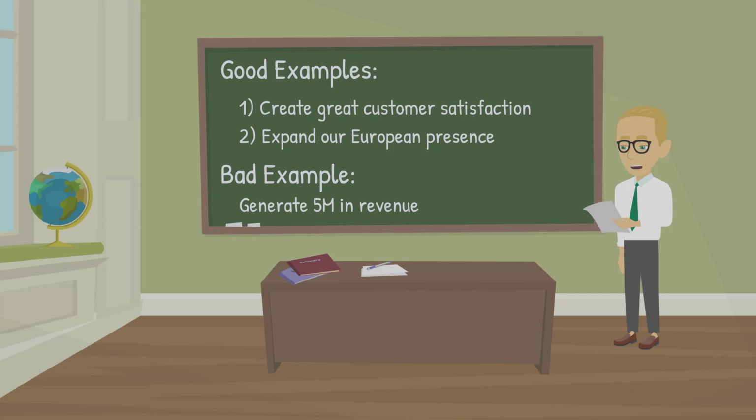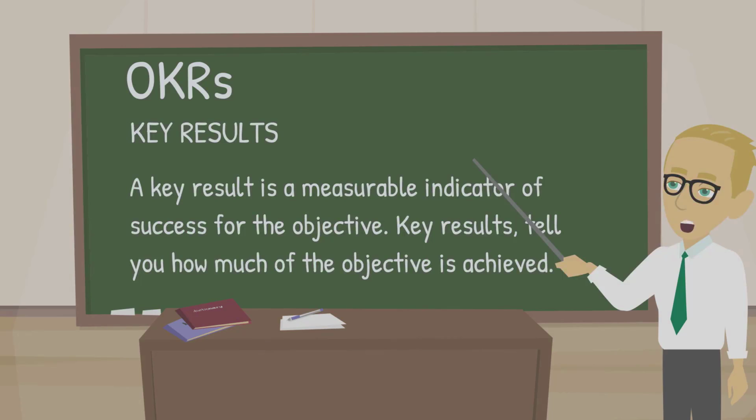A bad example would be generate $5 million in revenue. That objective is too quantitative. Now let's review the second part of OKRs, the key results. A key result is a measurable indicator of success for the objective. Key results tell you how much of the objective is achieved.